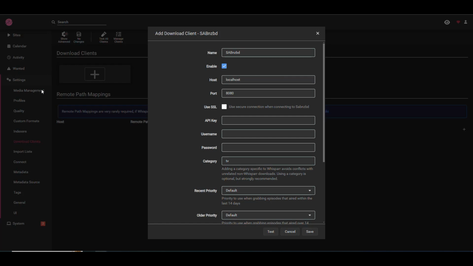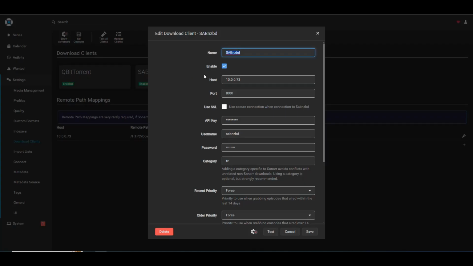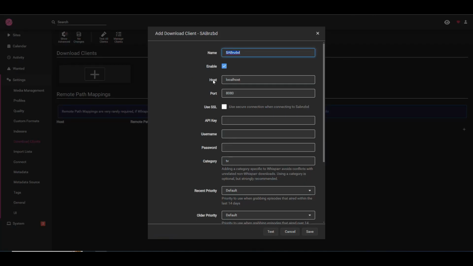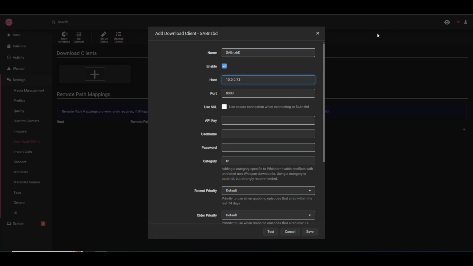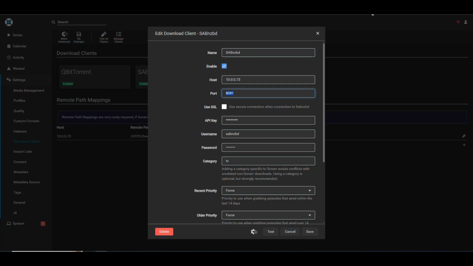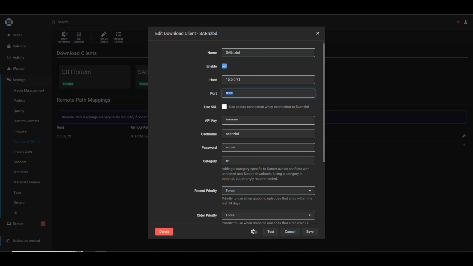Or actually, I'm just going to pull it from Sonarr. So let me make sure Sonarr is working. All right, Sonarr is working, and I have just logged into Sonarr. So I'm going to copy that data from Sonarr and put it just here, exactly like I want it. Basically this is the IP of the NAS here, so I'm going to put that there. Then the port that we specified previously for SABnzbd is 8081. I'm not using SSL. We need to get that API key.